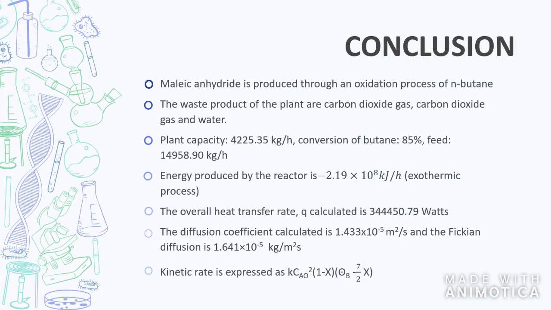As a conclusion, our maleic anhydride is produced through the oxidation process of N-butane. The waste products from our plant are carbon dioxide, carbon monoxide, and water as vapor. The plant capacity we get is 4225.35 kg per hour, at a conversion of butane of 85%. The feed to the reactor is 14958.9 kg per hour. The energy produced by the reactor is negative 2.19 × 10^8 kJ per hour as the process is isothermal.